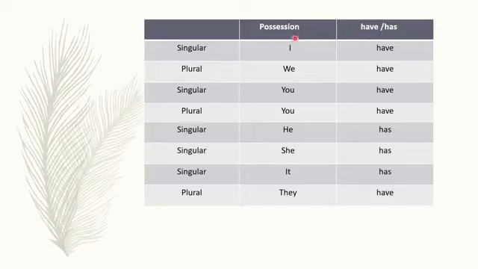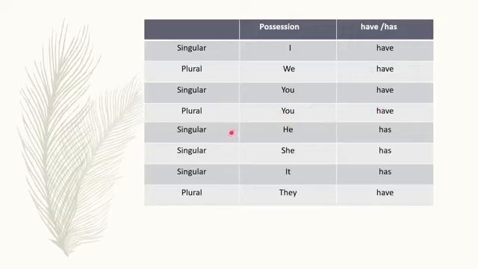Have and has tell us what the subjects own or have. It shows the possession. With I always comes have. We means plural, so with we will use have. You, whether it is singular or plural, with you we will use have.